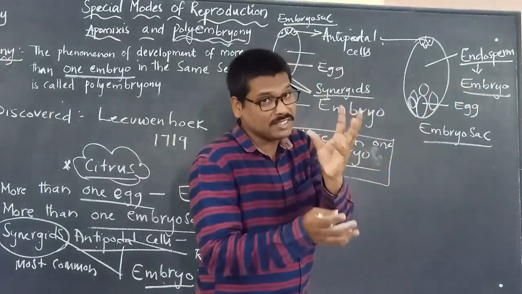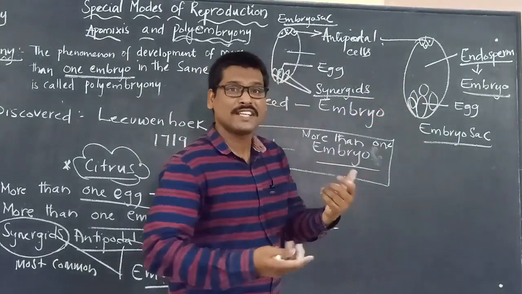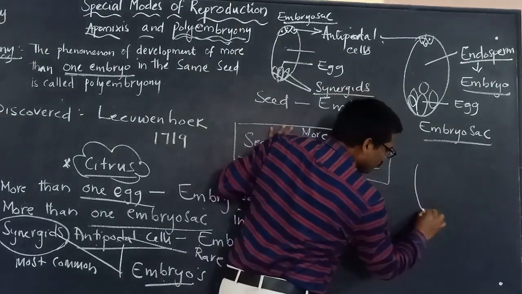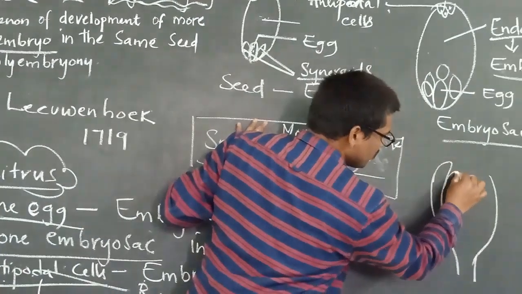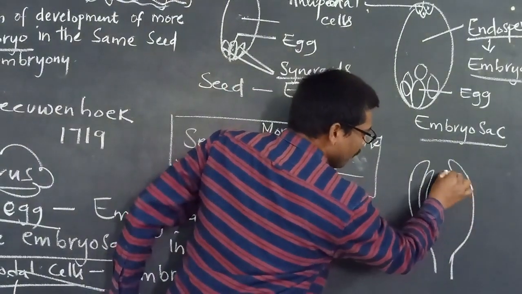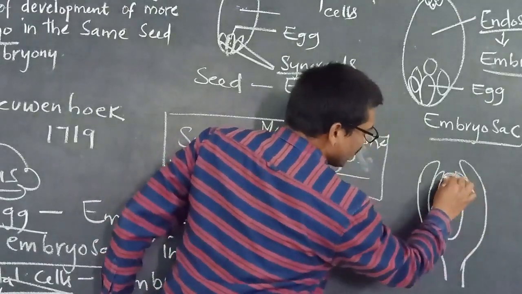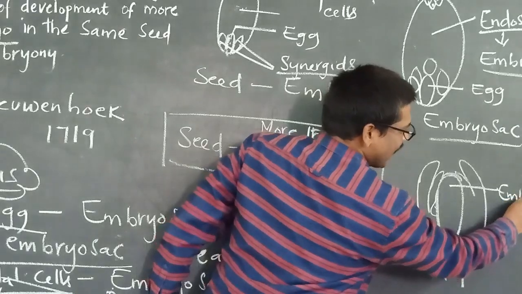And these are all present in the embryo sac. So outside the embryo sac, what is present? Let us say this is the ovule, and this is the embryo sac.